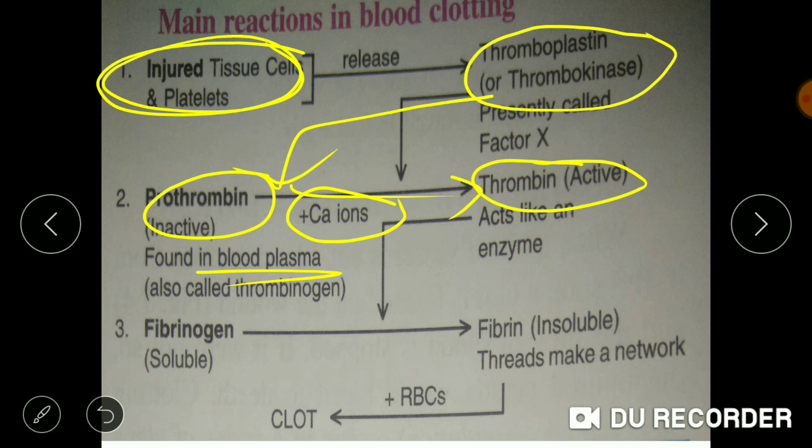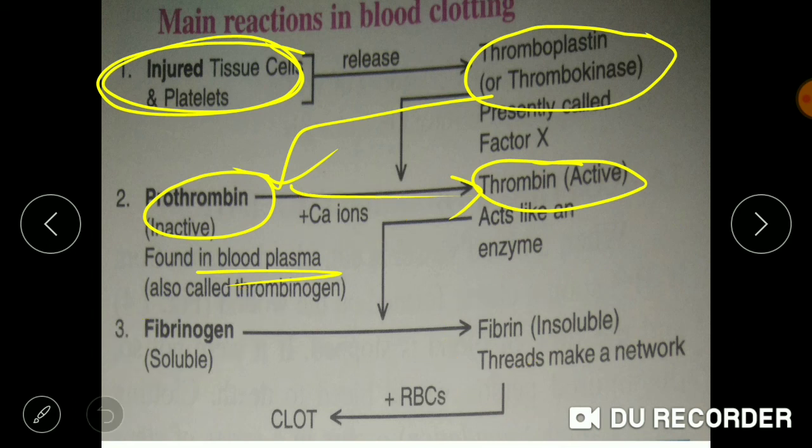Now, thrombin is the active part, and it acts as an enzyme and converts fibrinogen into fibrins.